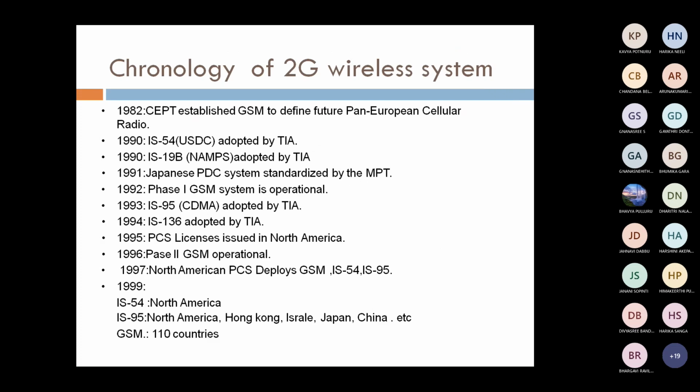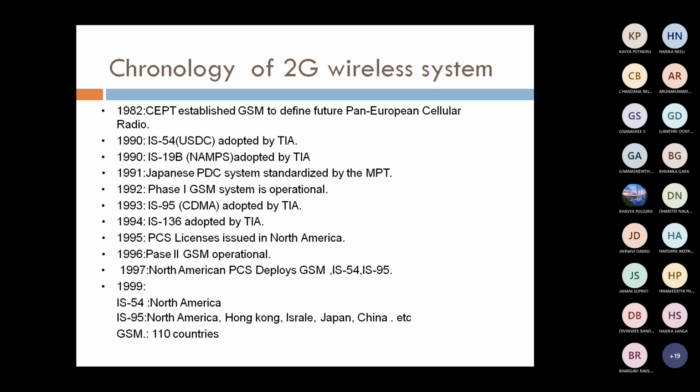What is the chronology of second generation wireless networks? That is, what is the development in second generation wireless systems? In 1982, CEPT started GSM technology definitions and some of the principles. In 1990, IS-54 was developed, and again in 1990 IS-95 was developed by TIA.